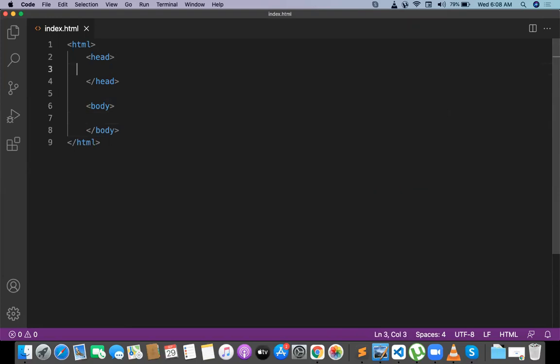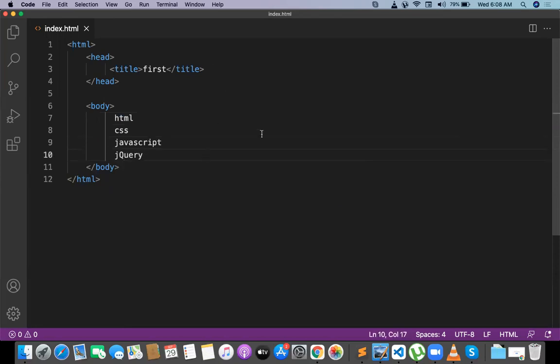And what is the meaning of head? Head is for the declaration of the page. Wherever you have a title tag, meta tag, all these things you can place in the head tag. So I'm just placing the title. This is my first page, or just give first, and come to the body. Inside the body, whatever content we want, we can place it. Suppose I want to place some HTML, CSS, JavaScript, or jQuery.